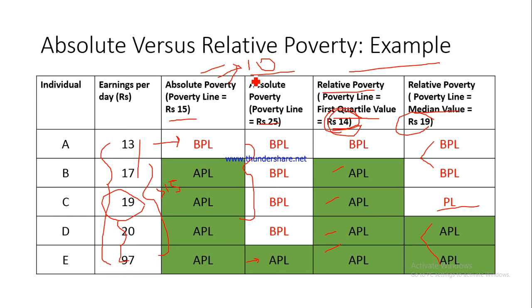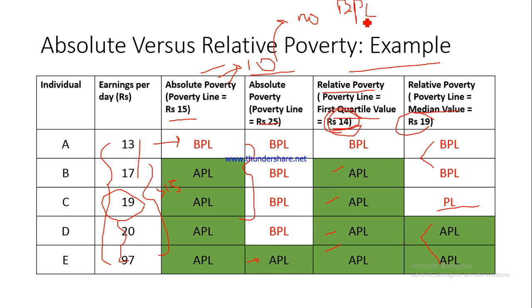Suppose the absolute poverty line has been set at rupees 10. Every single individual will be earning about rupees 10 or more, and 100% of the population will be APL. There would be no BPL. No BPL, right?